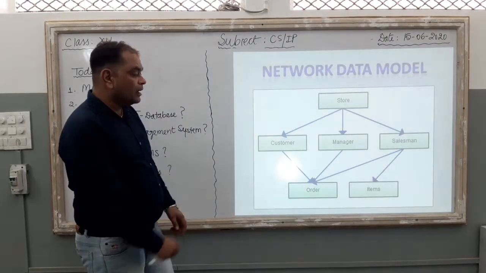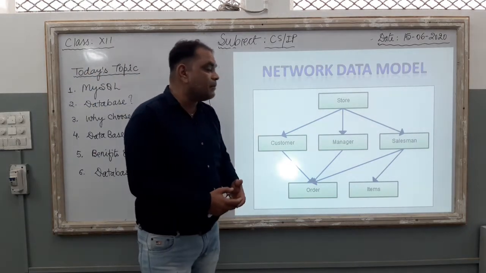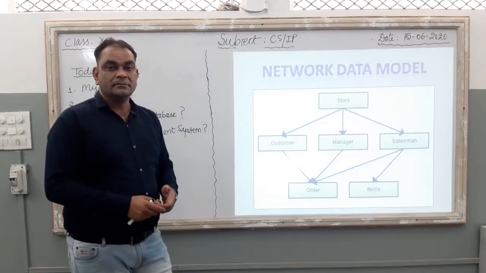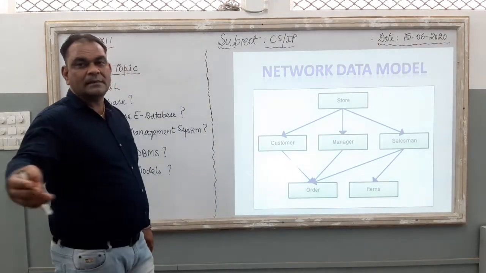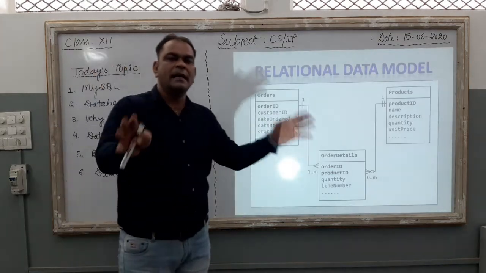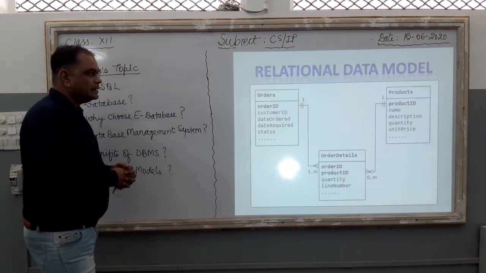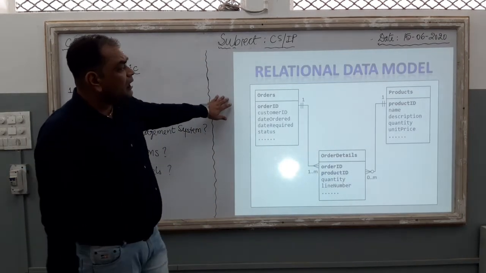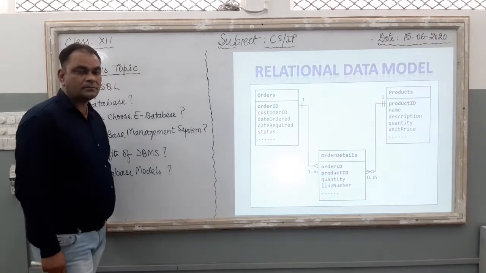So for the network model, we can say it establishes a many-to-many relationship. Clear? Now we come to the next image. These two models are not in our syllabus, so we are not going to spend too much time on this part. Here, the third model is known as the relational data model.